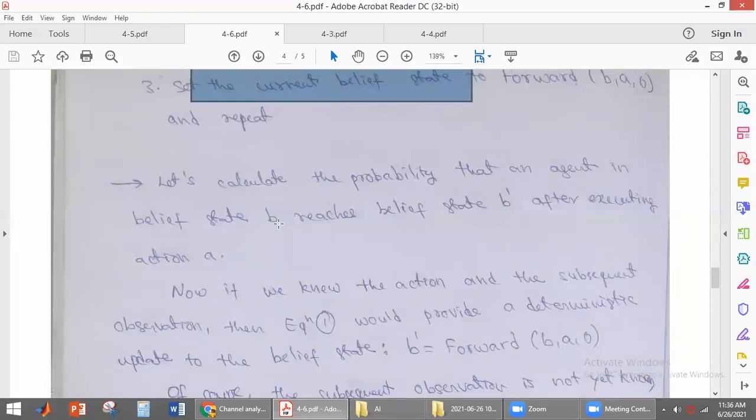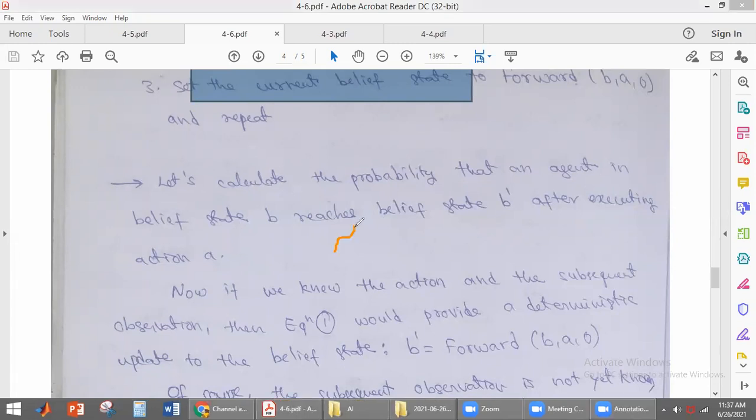Now what is our aim here, students? We want to find out the probability that the agent's belief state B reaches B dash after executing some action. So we want to find the probability that B will reach B dash by performing some action. This probability we are interested in finding out. To find this, we follow the following steps.